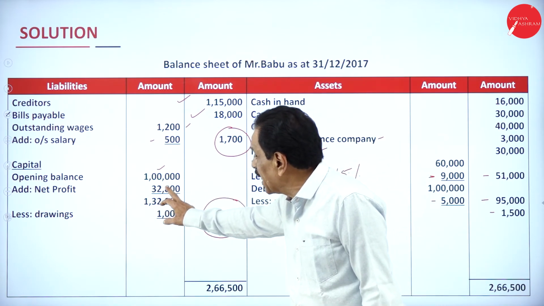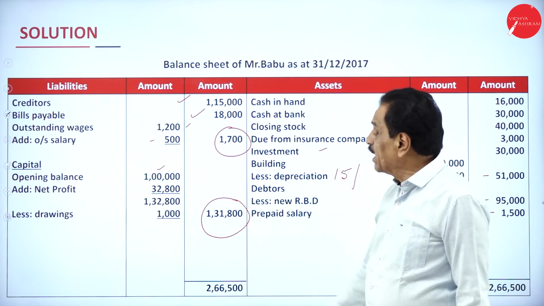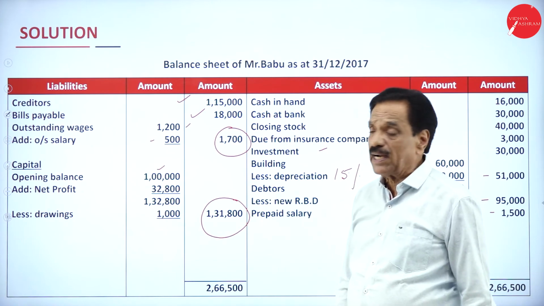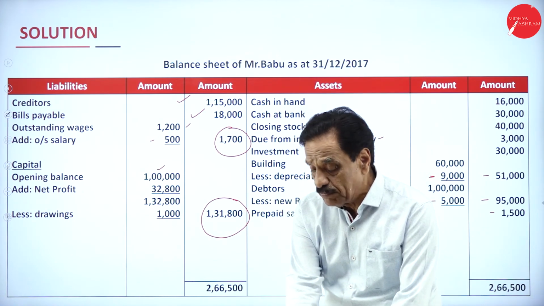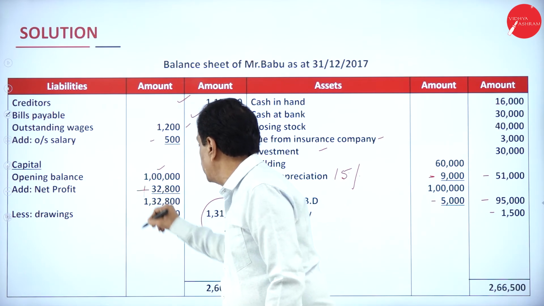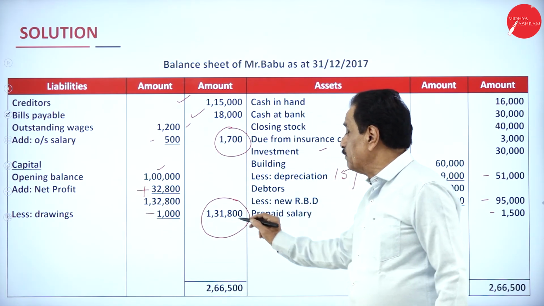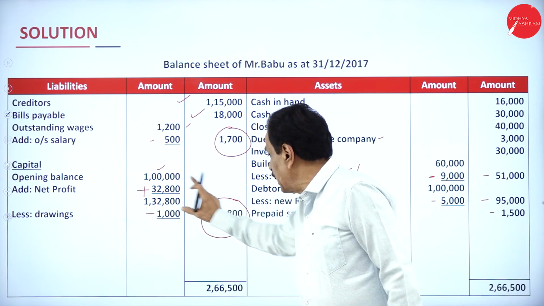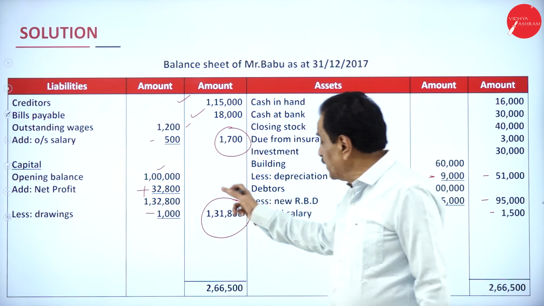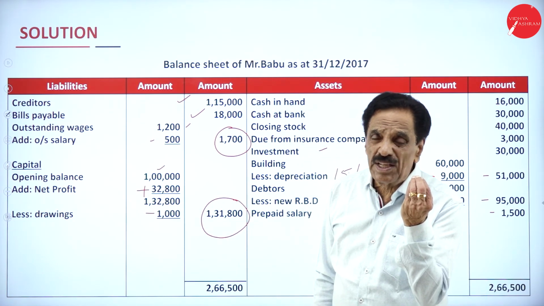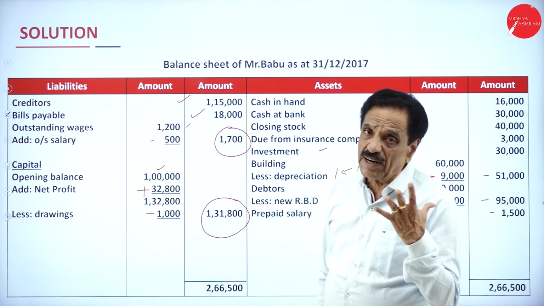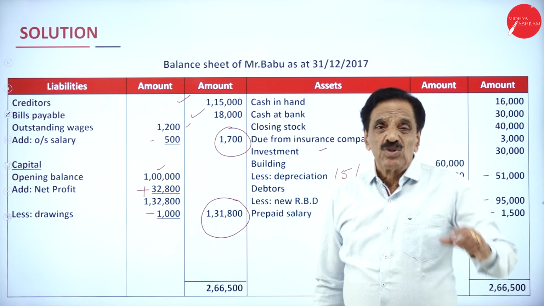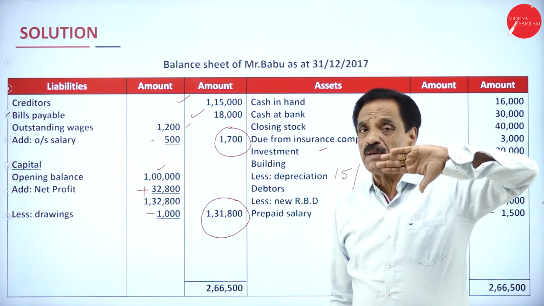We started with a capital of rupees 1 lakh and we earn a profit of 32,800. It becomes 1,32,800. Then out of that, how much money has been drawn? This is your profit. How much you have drawn? 1,000. What's the balance? 1,31,800. So 1 lakh has become 1,31,800. After drawing 1,000, we earned 32,800 during the year, and there is an improvement. So your financial position has been improved.